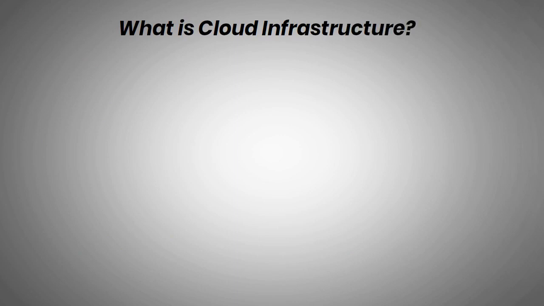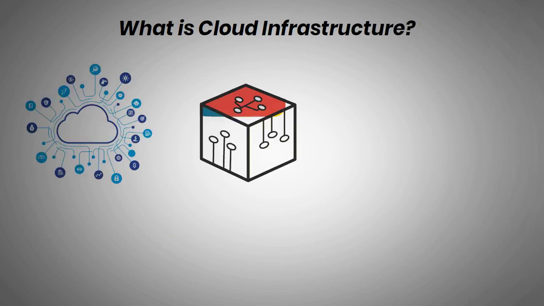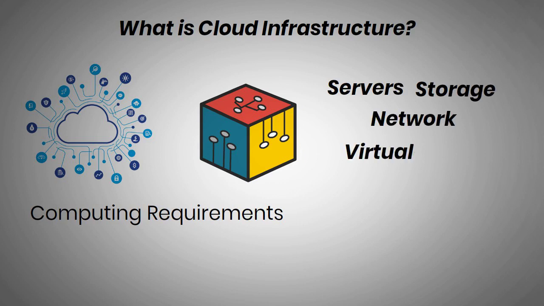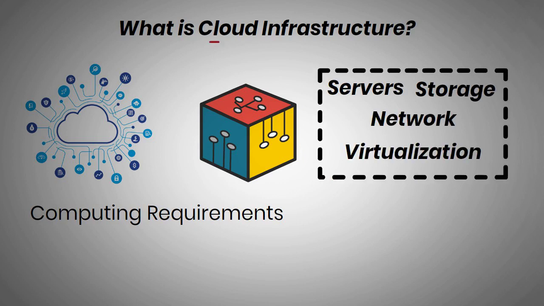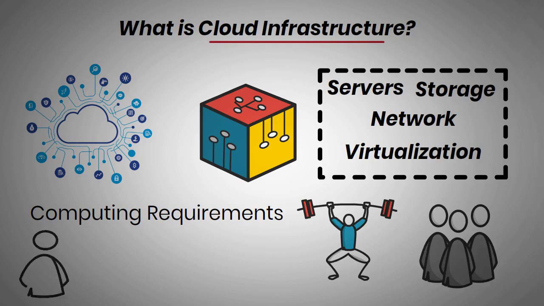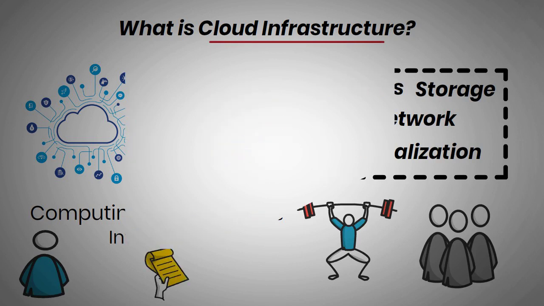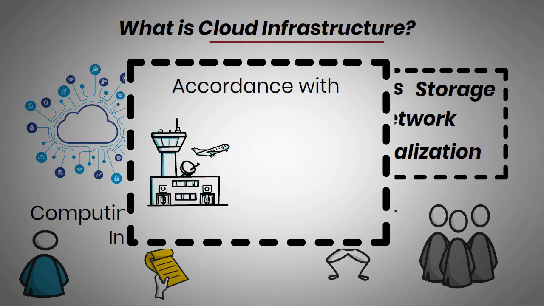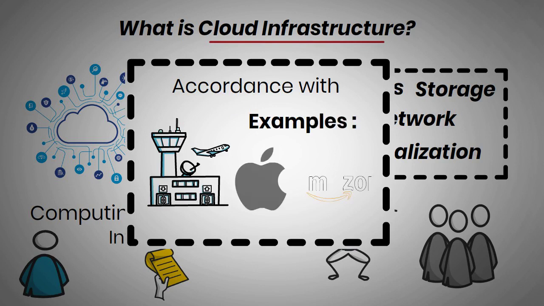But what is cloud infrastructure? Cloud infrastructure refers to the hardware and software components that are required to support the computing requirements of a cloud computing model. The features are such as servers, storage, network, and virtualization software. In the current cloud infrastructure, the power to govern these components, software, and hardware is in the hands of the centralized authorities that make decisions and rules. As a user, it is only possible to use this infrastructure by accepting the centralized authorities' terms and conditions. The devices, software, and servers work in accordance with the terms laid by the organization that is running these services. Examples of cloud infrastructure providers: Apple, Amazon, Xiaomi, and more.